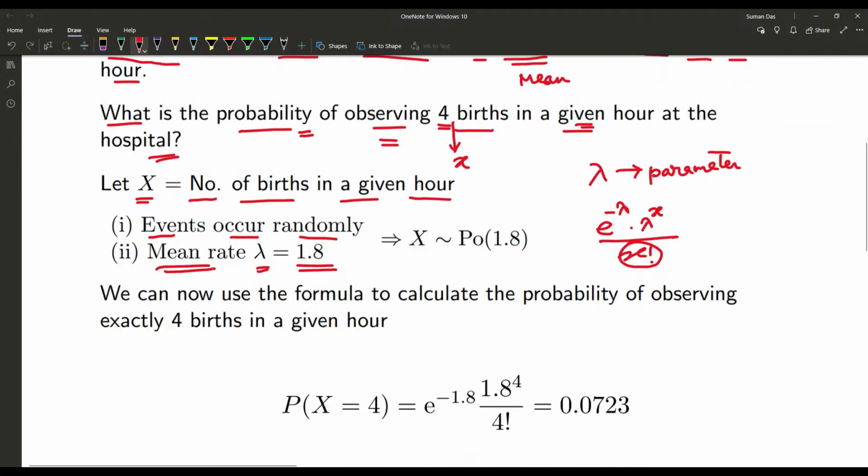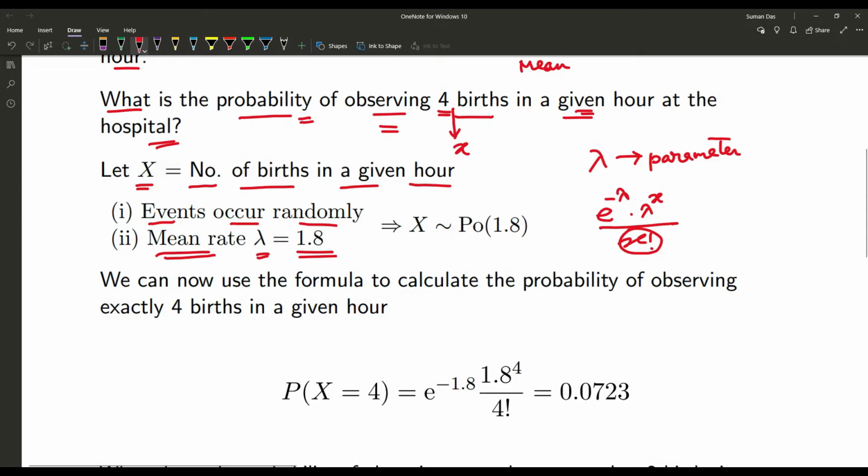Hence, according to the problem, we have to find P, that means the probability of the number of births in a given hour being equal to 4, or equal to small x, that one is 4.